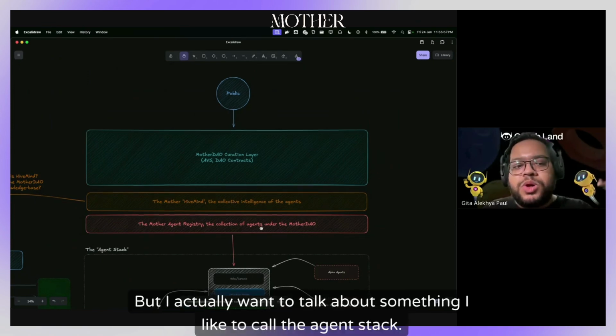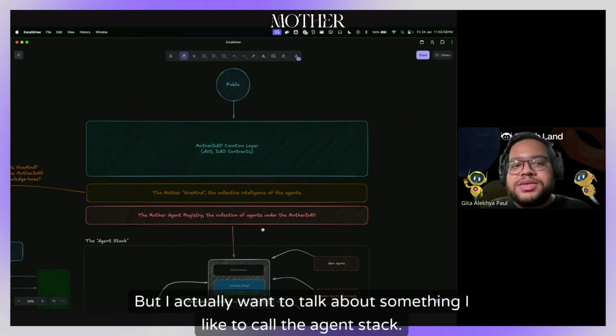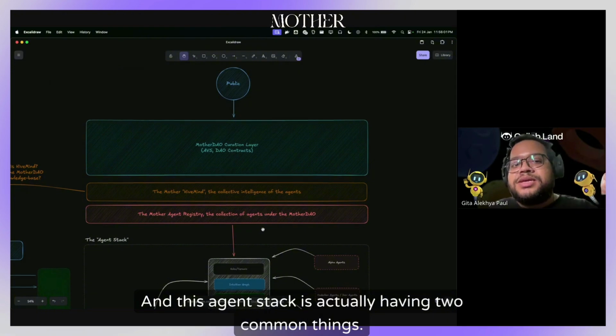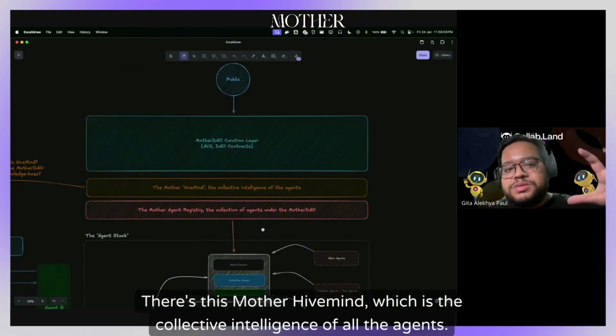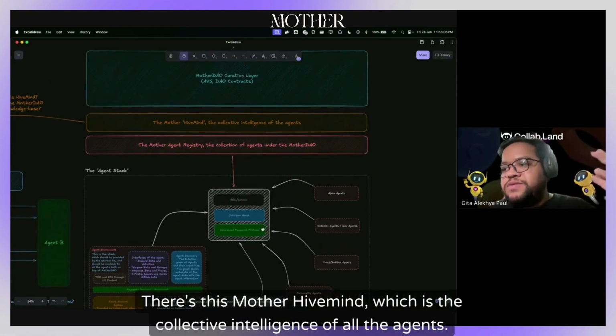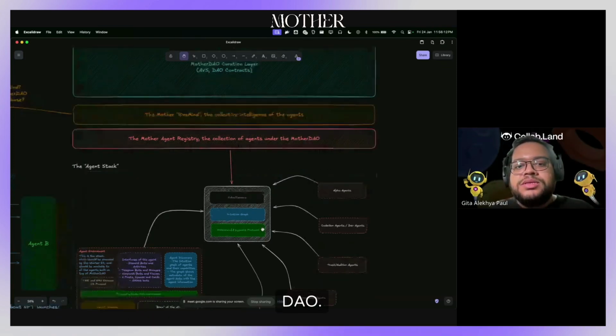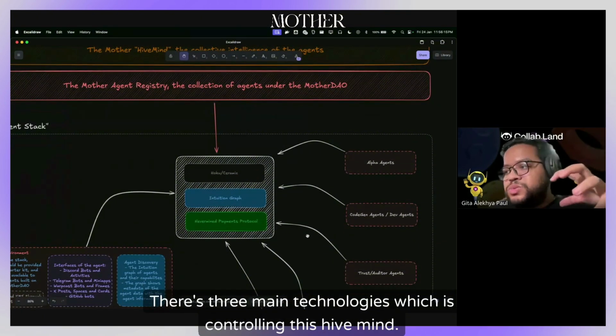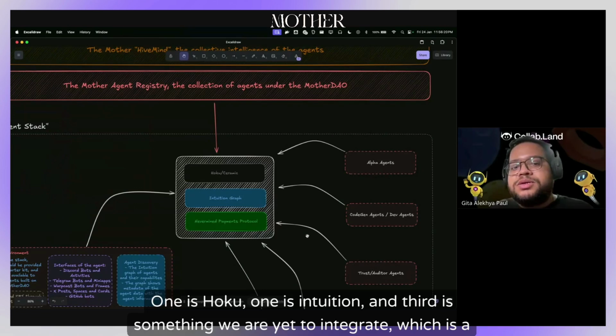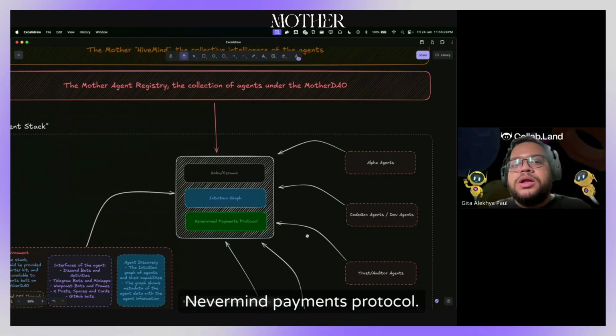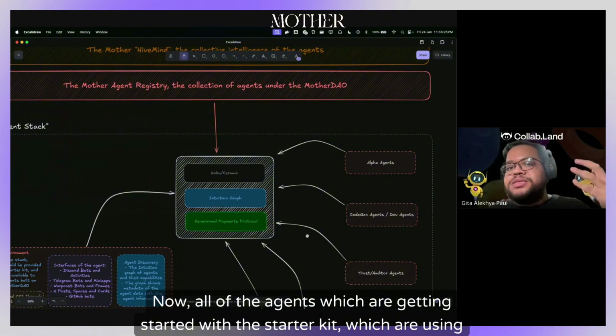But I actually want to talk about something I like to call the agent stack. And this agent stack is actually having two common things. There's this mother hive mind, which is the collective intelligence of all the agents, and then the mother agent registry, which is all the collection of agents under the mother DAO. There's three main technologies which is controlling this hive mind. One is Hoku, one is Intuition, and third is something we are yet to integrate, which is the Nevermind payments protocol.